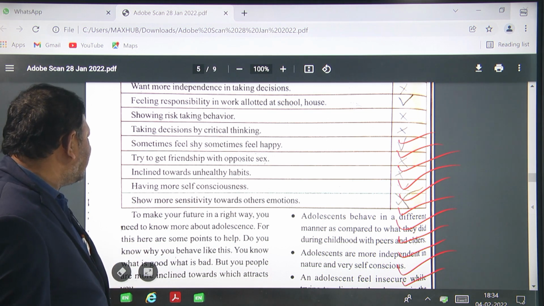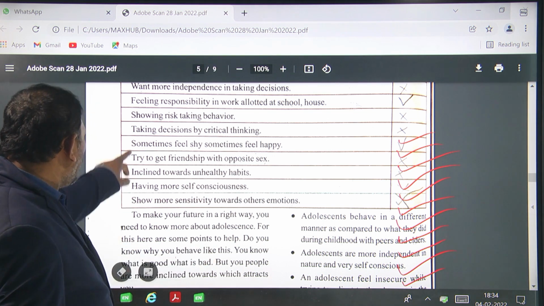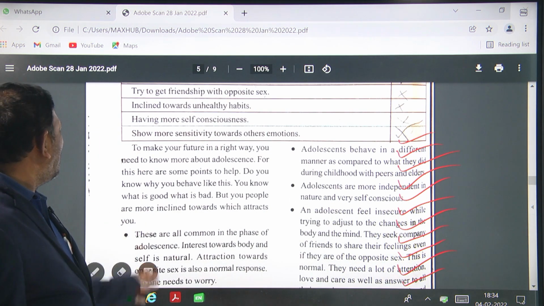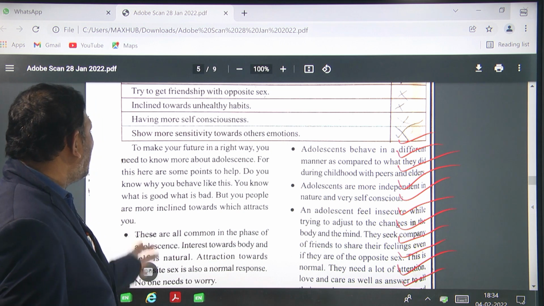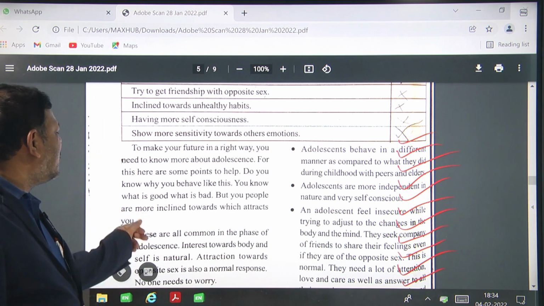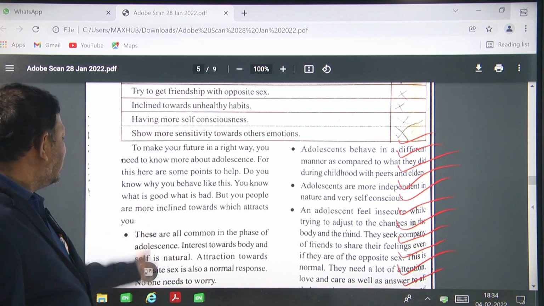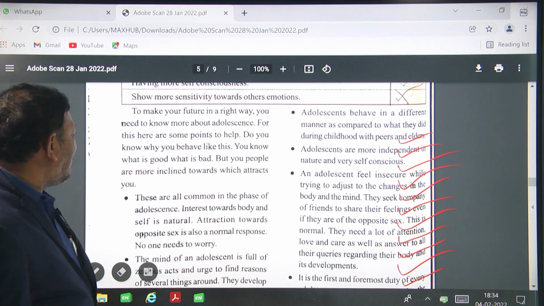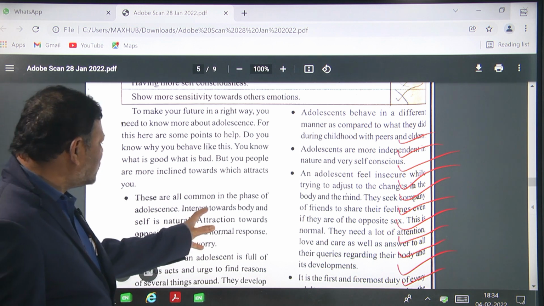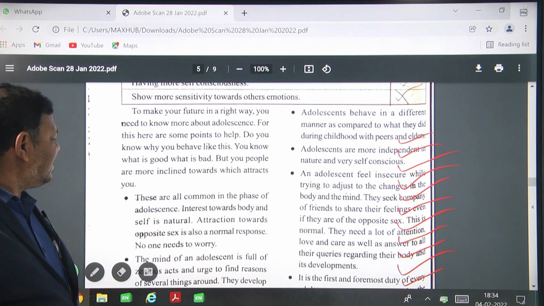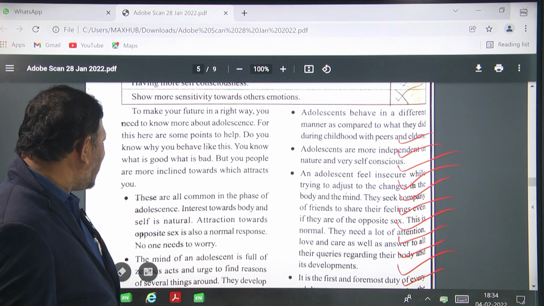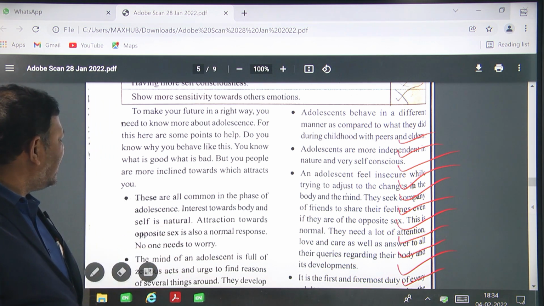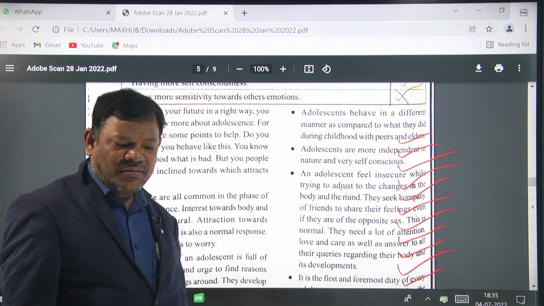For this, here are some points that help. Do you know why you behave like that? You know what is good and what is bad, but you people are more inclined towards what attracts you. These are all common in the phase of adolescence. Interest towards body and self is natural. Attraction towards the opposite sex is also a normal response. No one needs to worry. Yes or no?